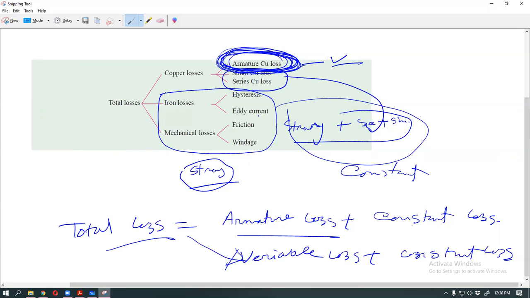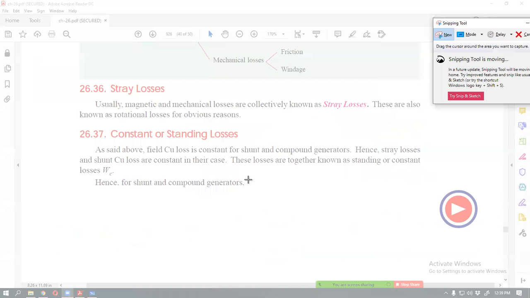And now constant loss means series loss, shunt loss, iron loss and mechanical loss. Another name, stray loss, means iron and mechanical loss. So all are clear? Yes, sir. Okay, thank you. So now our new part.